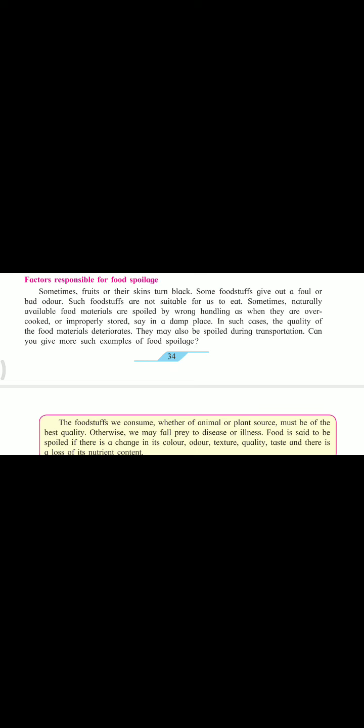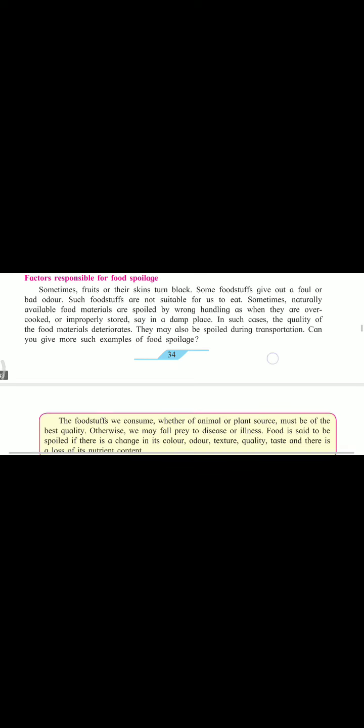Now how does this food get spoiled, what are the factors responsible for that? Sometimes wrong handling of the food causes food spoilage, like overcooking. Sometimes we overcook our food, and due to that also food gets spoiled. Improperly stored means we store it in damp places where water or wetness is present. Due to that also food gets spoiled, because whenever food gets water, जहाँ पे भी फूड को वाटर मिलता है वहाँ पे उसके ऊपर इंसेक्ट अटैक करने के ज़्यादा चांसेस होते हैं.